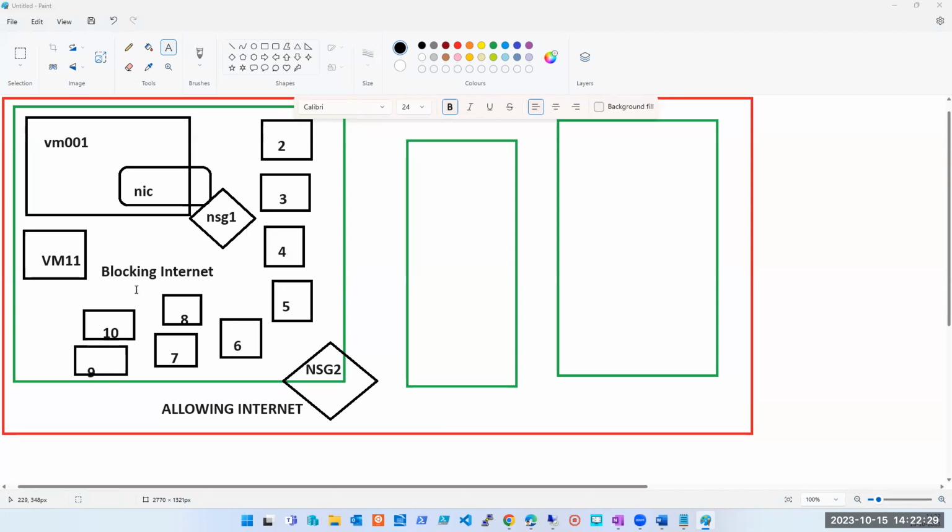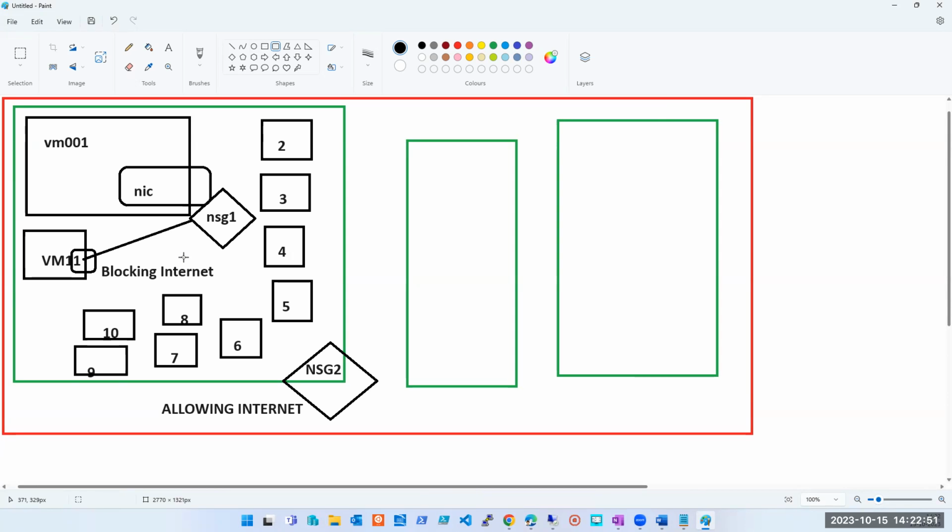But why do that? We already have one NSG with us, and one NSG can be applied in multiple places. I'll simply attach this NIC to this NSG. That's all, and here I have achieved my business requirement. This is the NIC, and I have associated that NIC with this NSG. Got it, guys?